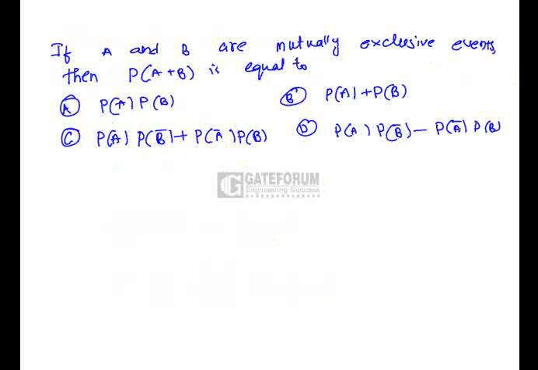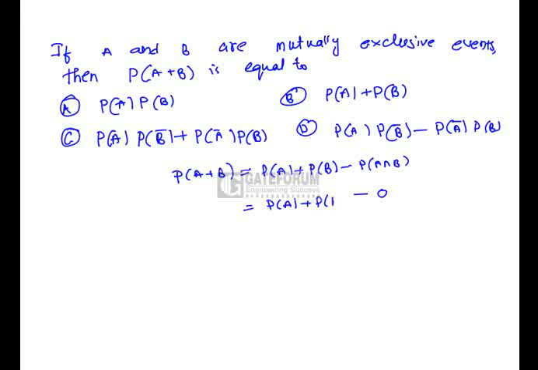It is given that A and B are mutually exclusive events and we have to find probability of A plus B, that is nothing but probability of A union B. Now we know that probability of A plus B is nothing but P of A plus P of B minus P of A intersection B. Now as A and B are mutually exclusive, this intersection will always be 0. So the required answer is P of A plus P of B, which is nothing but option B.